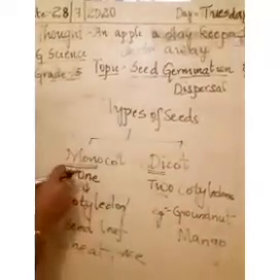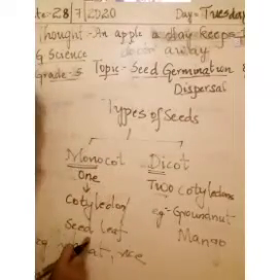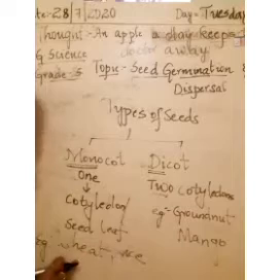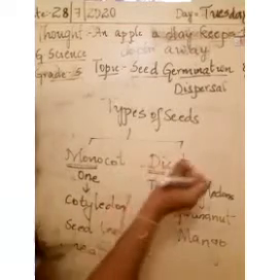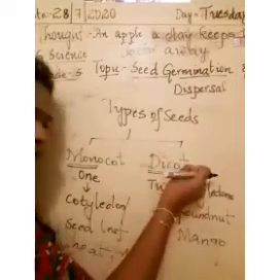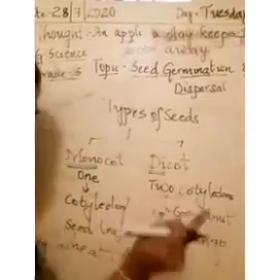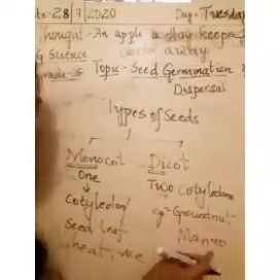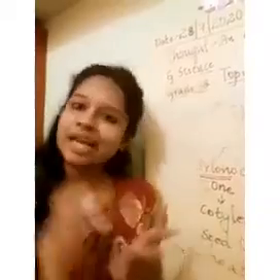Monocot seeds are the seeds which contain only one cotyledon or seed leaf. Example, you can give wheat, rice, bajra and paddy. When coming to the dicot seeds, they are the seeds which consist of 2 cotyledons, that is 2 seed leaf. Examples you can give are groundnut and mango. So now we have done with the structure of seeds and types of seeds.